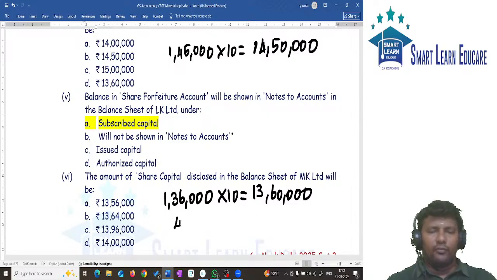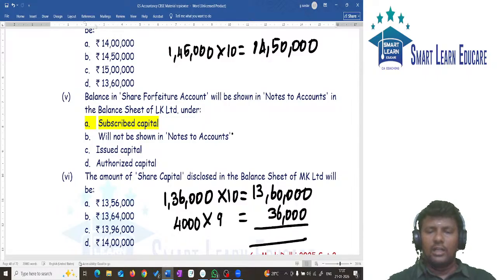And also we have 4,000 shares. On these 4,000 shares, how much is the money paid by the shareholder? It is 9 rupees paid by the shareholder. 4,000 into 9 will give you 36,000. What is the total answer? Final answer, 13 lakh 96,000 is the answer. So the answer is option C.